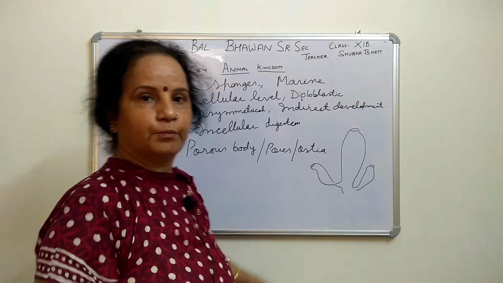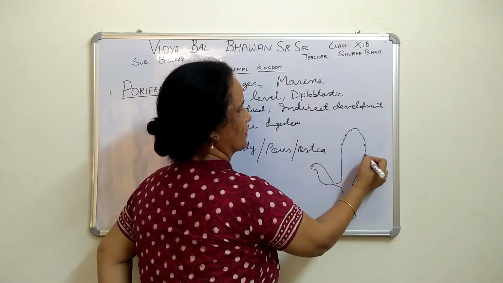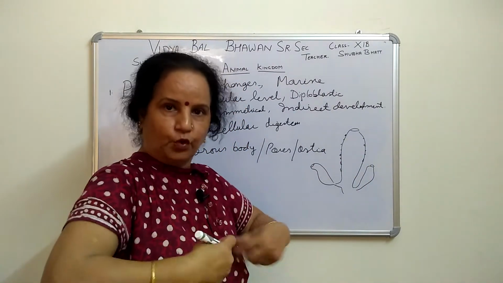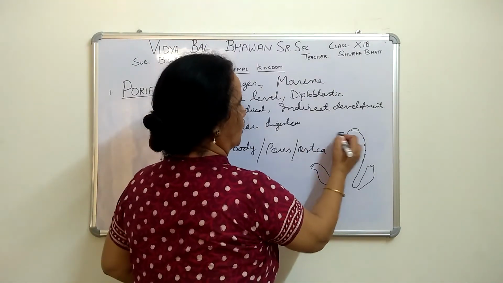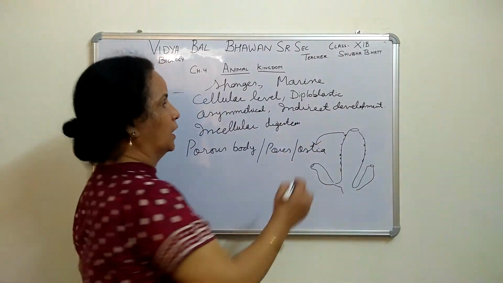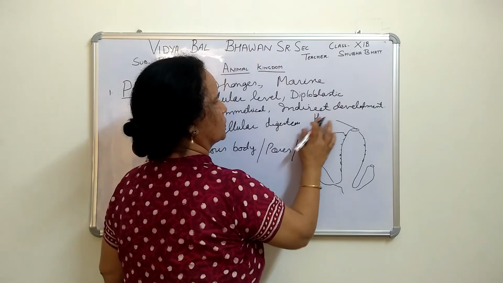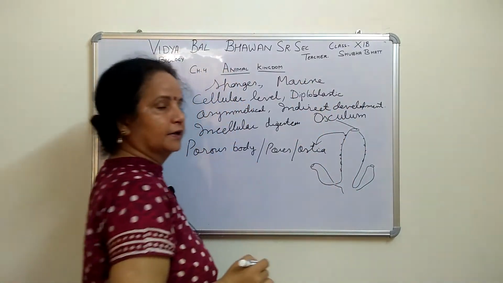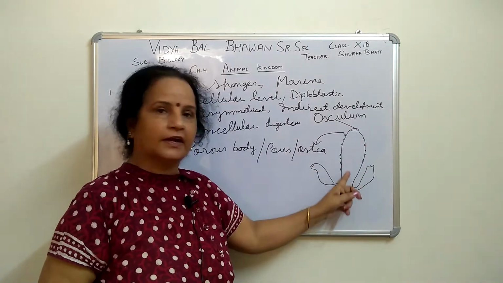Right. Now then, porous body: the whole body has pores like this. These pores are called ostia, right? That is a mouth, and that mouth is called the osculum. Through this osculum, water enters inside the body.